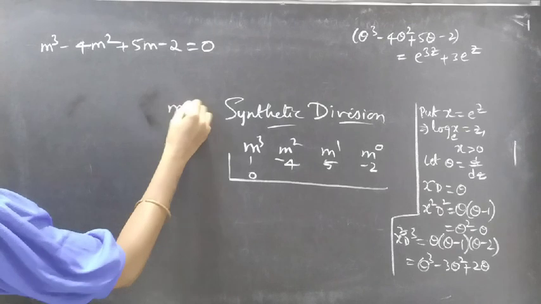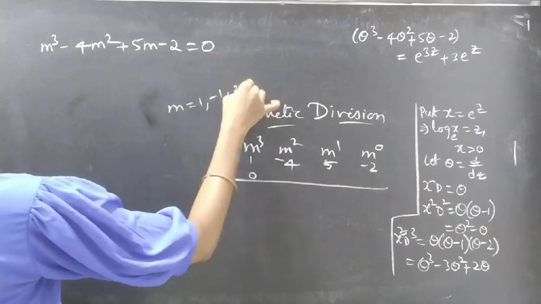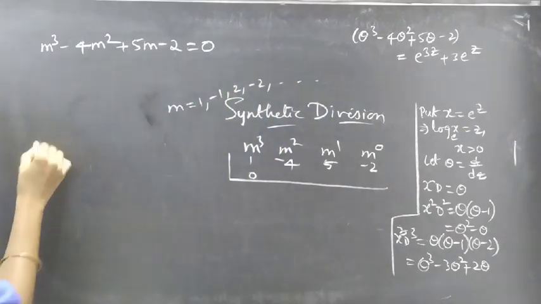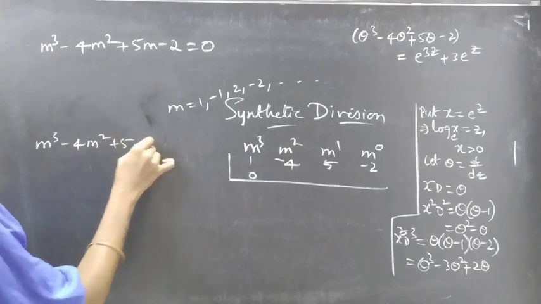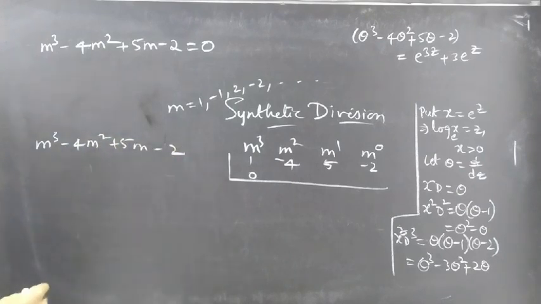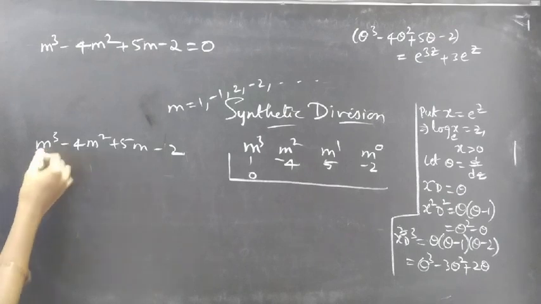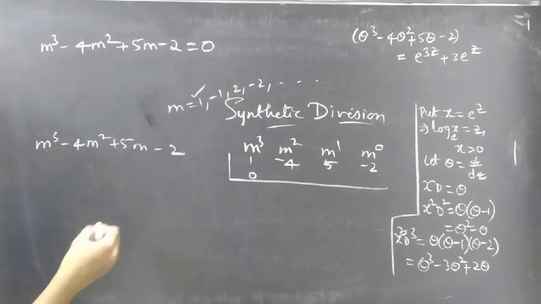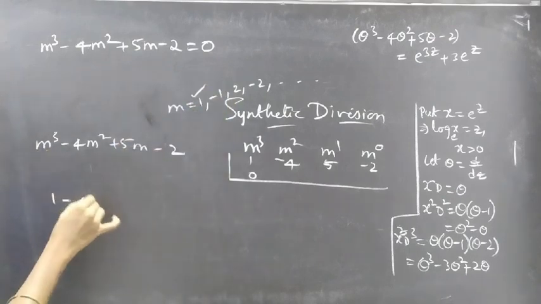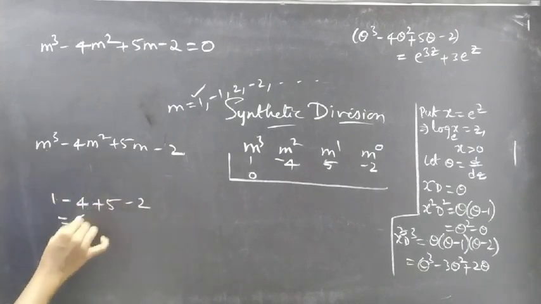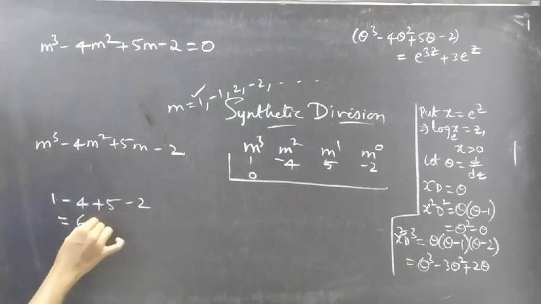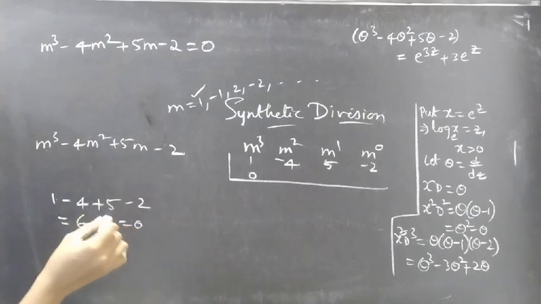Now let's see which m satisfies the polynomial m cube minus 4m square plus 5m minus 2. Okay, firstly I'll go for m equals 1. We'll see for m equals 1. I'll get 1 minus 4 plus 5 minus 2, which equals 1 plus 5, 6. Minus 4 minus 2 is minus 6. 6 minus 6 is 0, right?